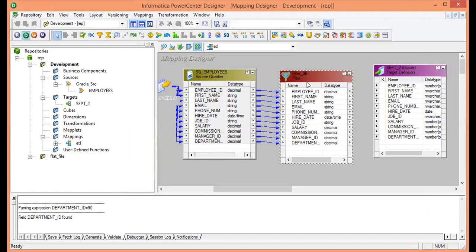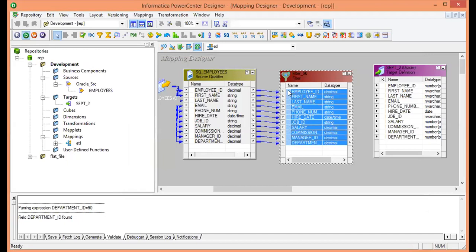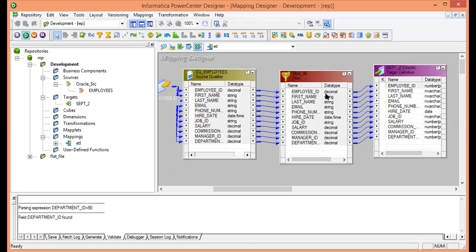Now the next thing I will do is map this filter transformation to my target table. How to map? First I will select all and just drag and drop it over here. You can see that name-wise it will get mapped. If any name is missing, then you have to do it manually. Then make a single click. So everything we have done in the designer tab.